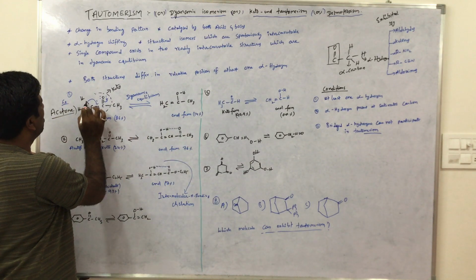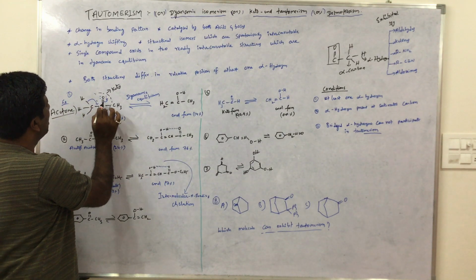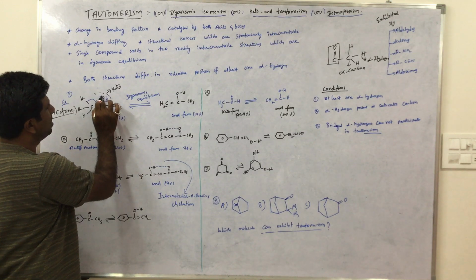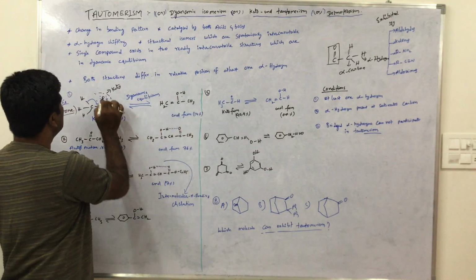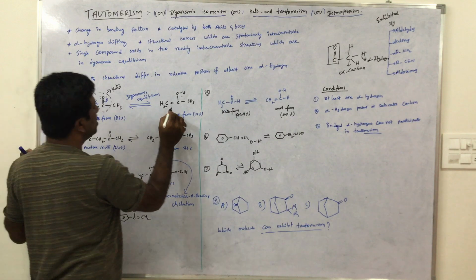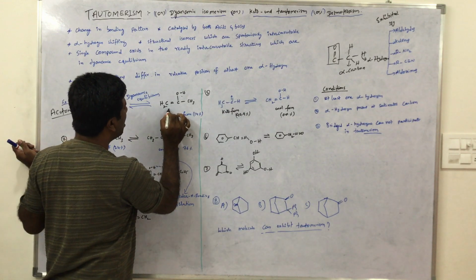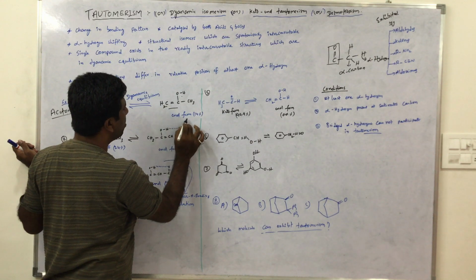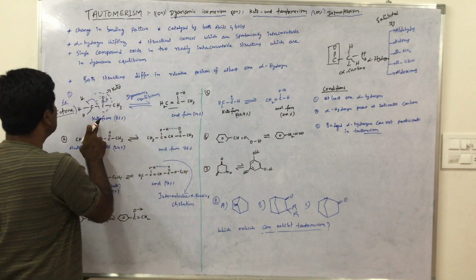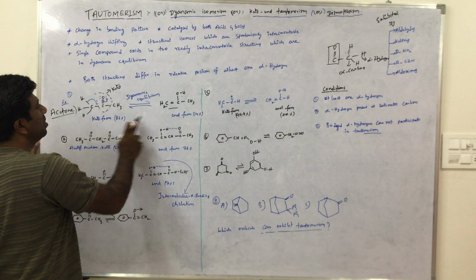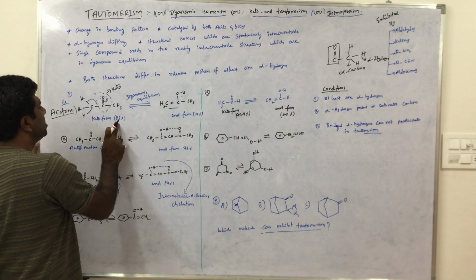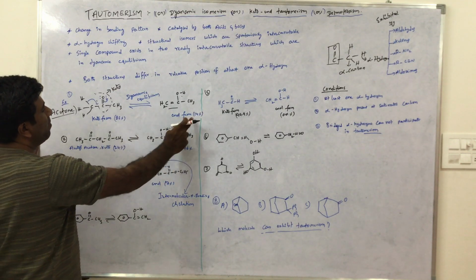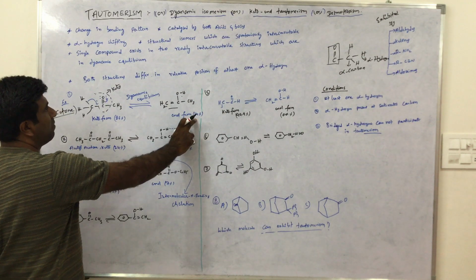In dynamic equilibrium, this bond migrates here, the double bond O shifts here and OH is formed. This is the keto form, and this is the enol, alkene plus alcohol, that's why it is called enol. The keto form is more stable: 86% in keto form and 14% in enol form.